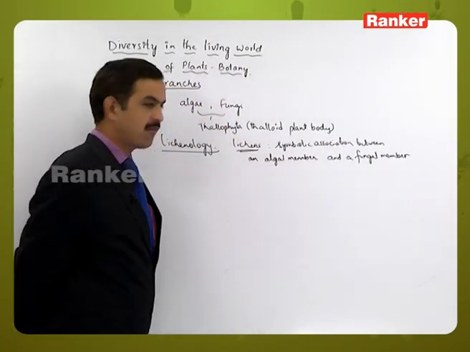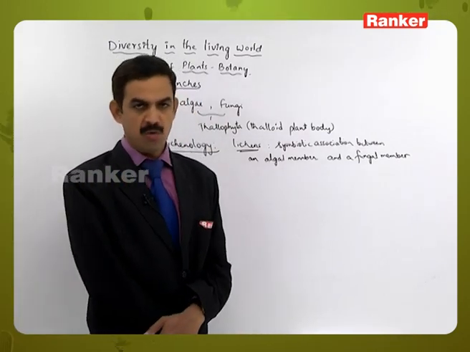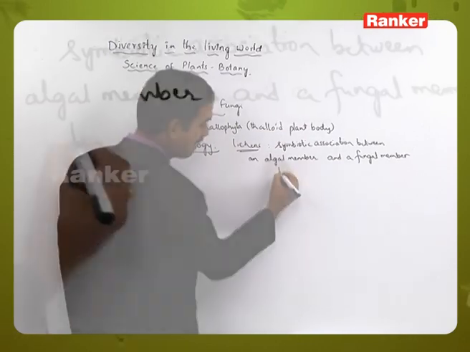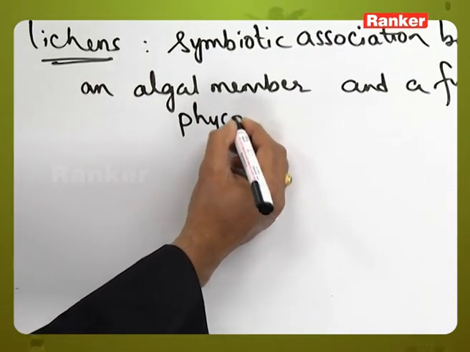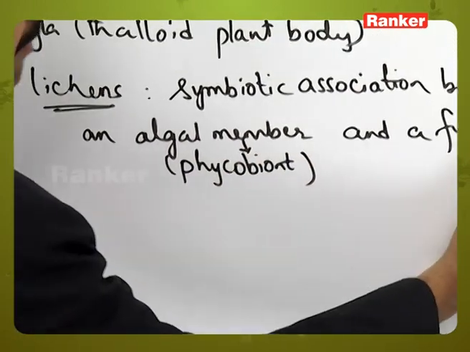Mostly the algal member will be Cyanophyceae, and the fungal member will be either Ascomycetes or Basidiomycetes. The algal member is called the Phycobiont, whereas the fungal member is called the